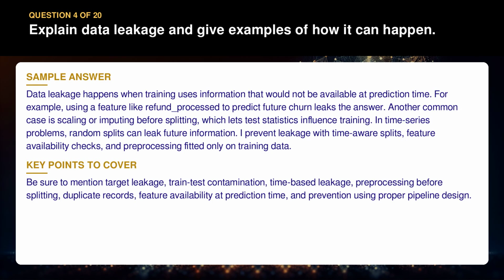Be sure to mention target leakage, train test contamination, time-based leakage, pre-processing before splitting, duplicate records, feature availability at prediction time, and prevention using proper pipeline design.